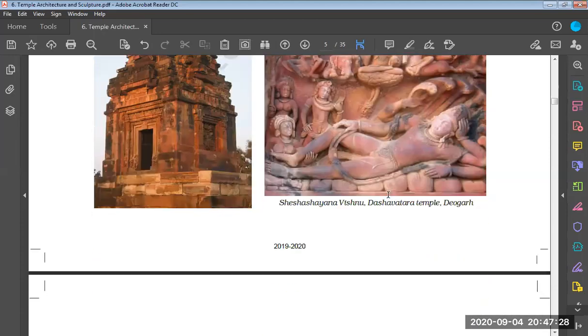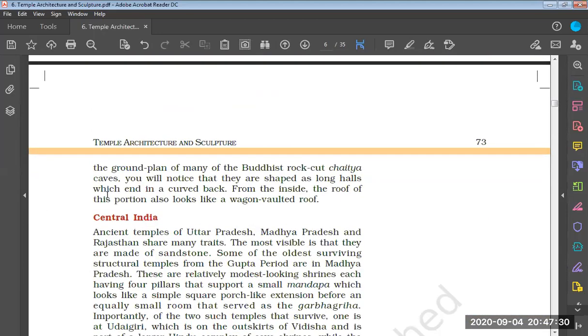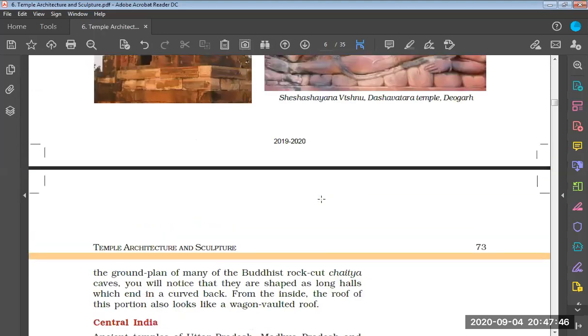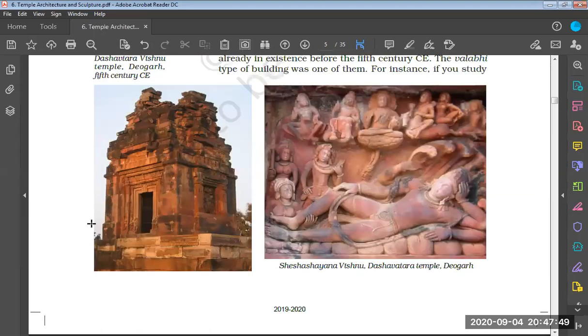For instance, if you study the ground plan of many of the Buddhist rock cut Chaitya caves, you will notice that they are shaped as long halls which end in a curved back. From the inside, the roof of this portion also looks like a wagon or vaulted roof. Let us see these two images. This is one of the images of our temple architecture.